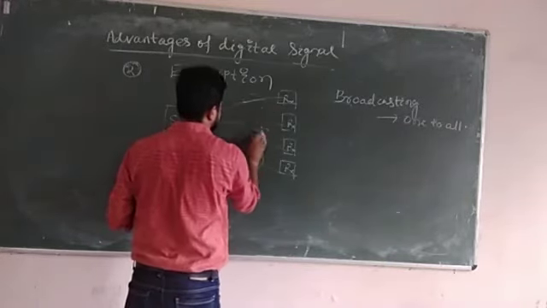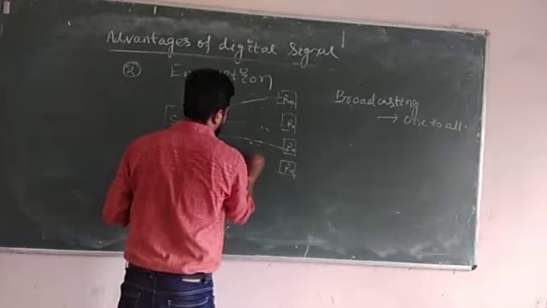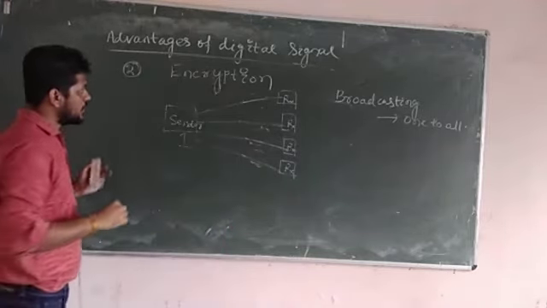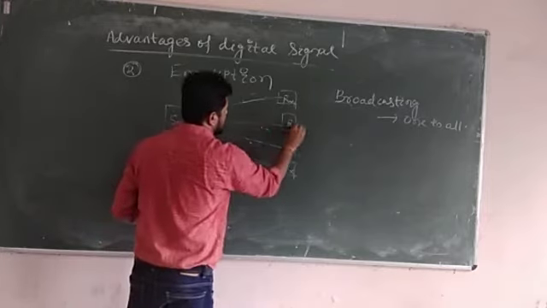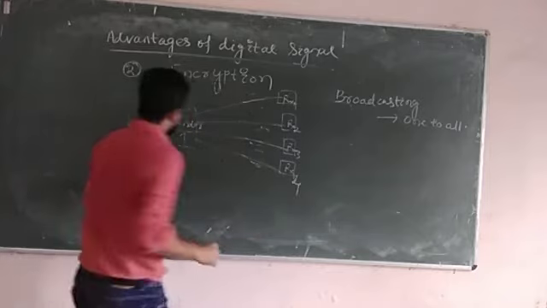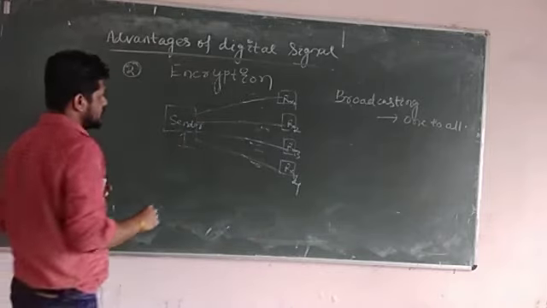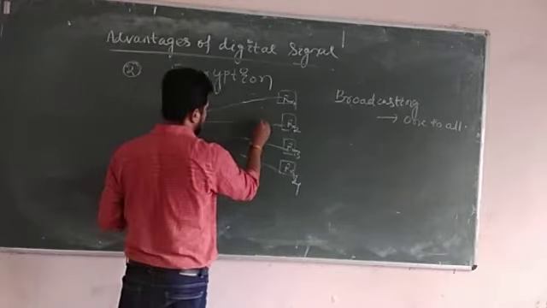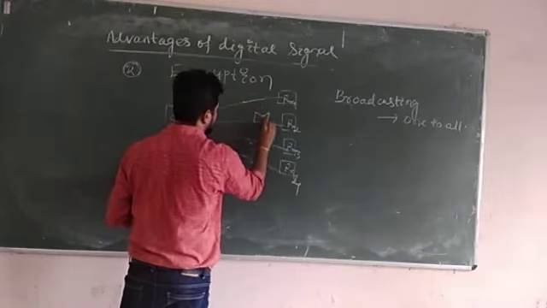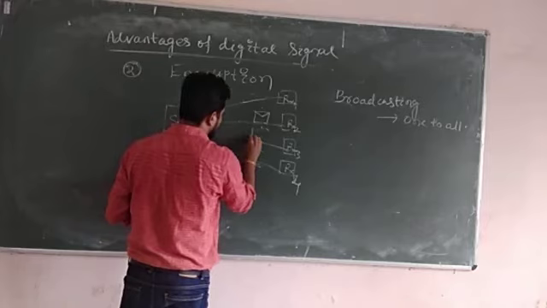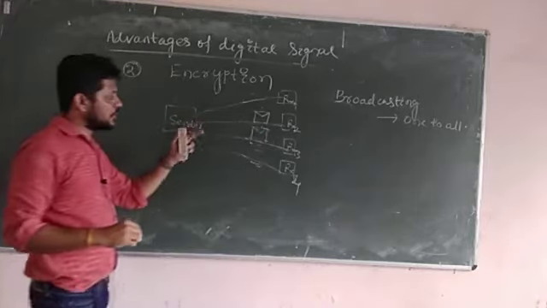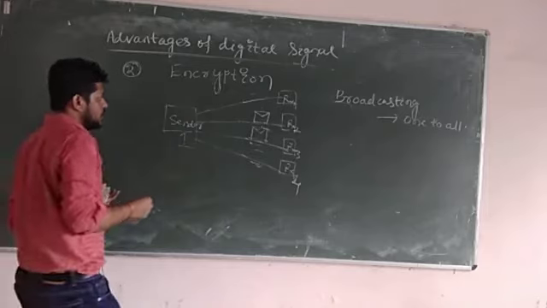But suppose I am a sender and I want my message which I am going to send to be received only by receiver 2 and receiver 3, and not by receiver 1 and receiver 4. Then how is it possible?